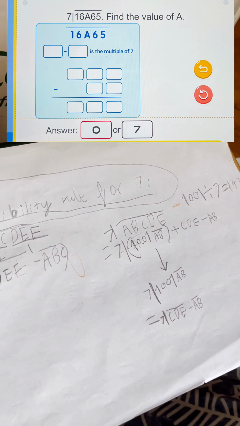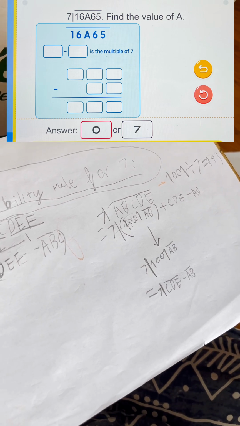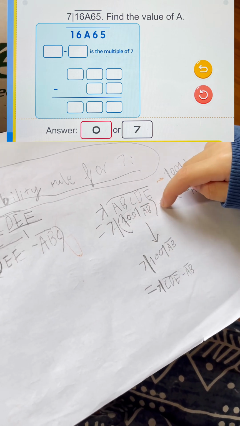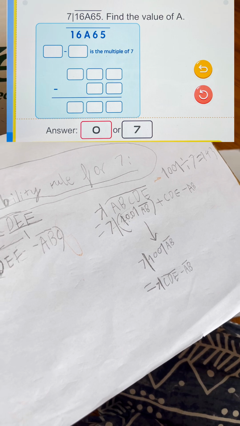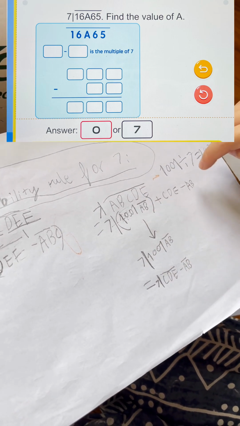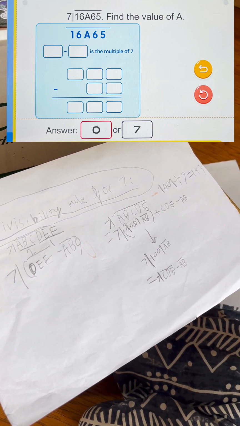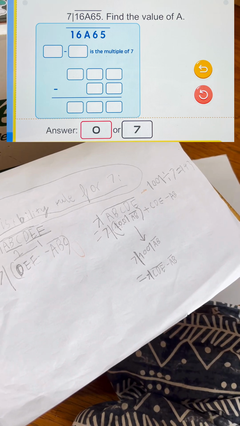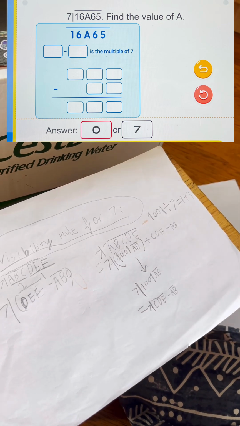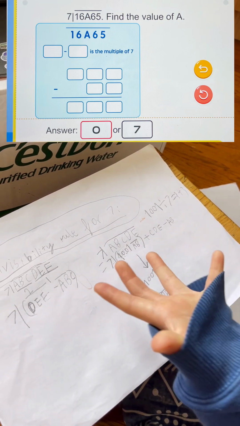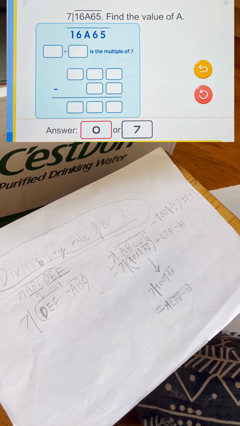Because AB is in the thousandths digit, that means it's worth 1000 ABs. But 1000 is 1001 minus 1, so you could split it into 1001 AB and then minus 1 AB. I arranged it here just to make it simpler. You know that 1001 is divisible by 7, so you could ignore that part, because it doesn't matter what AB is. As long as it's times 1001, it's always divisible by 7.